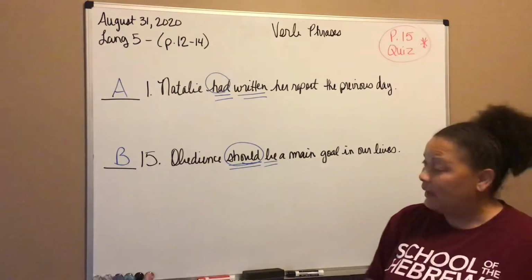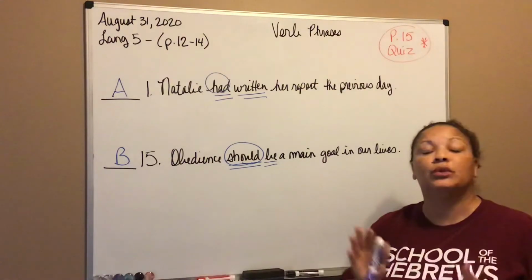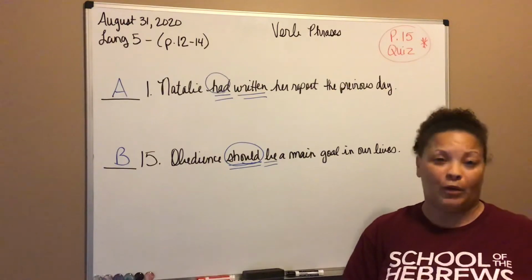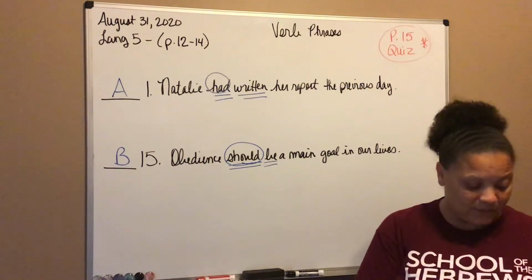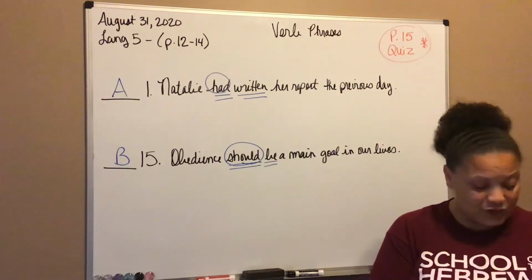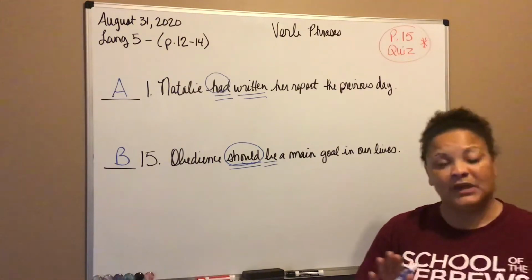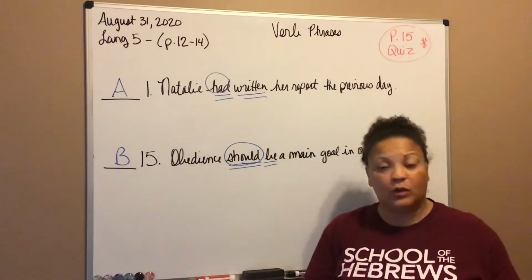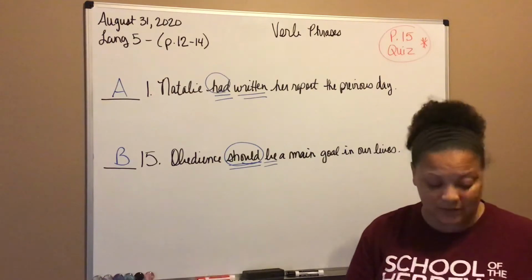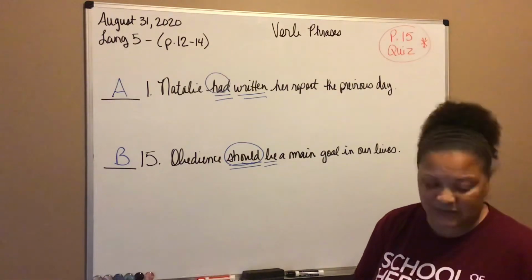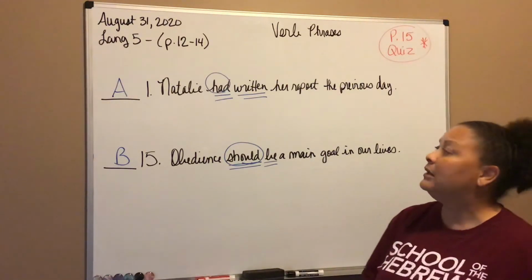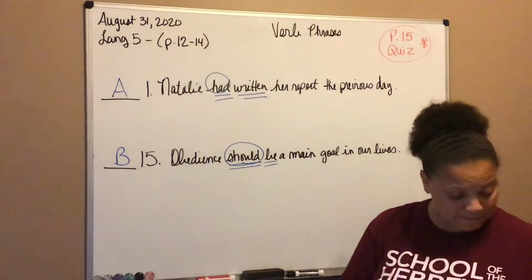Okay, so again, to be able to identify all of these, you will need to know all of your helping verbs. That will help you identify. If you need to, turn back to page 10, where all of your helping verbs and your state of being verbs are. You are welcome to do that until you can memorize them. Just remember, we will have a quiz eventually on all of the state of being and helping verbs, okay?